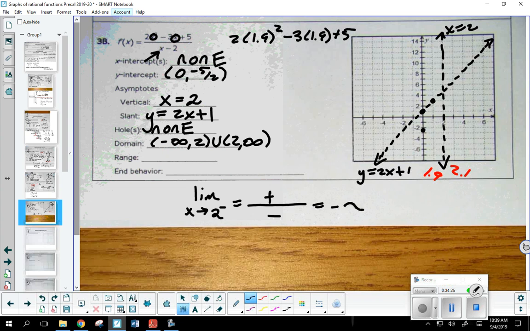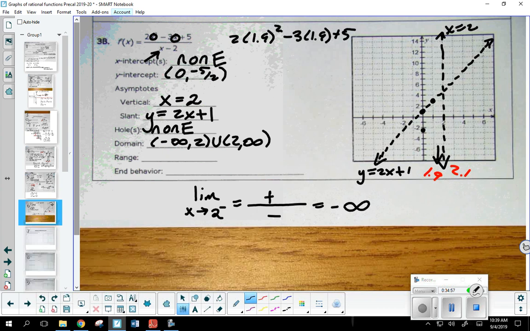So I know this guy wants to go to negative infinity. Remember, we first did this last Friday. If you're looking at the left and right sides of a vertical asymptote, there's only 2 choices. The graph's either going to go up to positive infinity or go down to negative infinity. So what I'm doing is figuring out what this guy's behavior is. See, I put a little mark right here to the left of 2 to indicate that he wants to curve down.